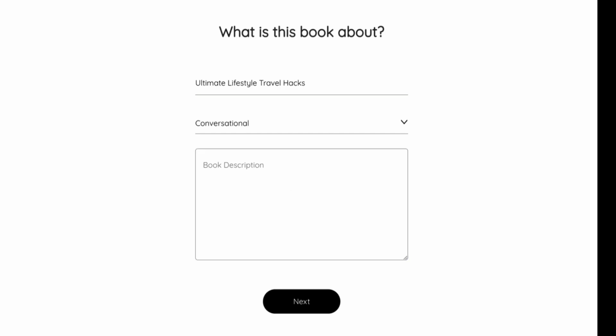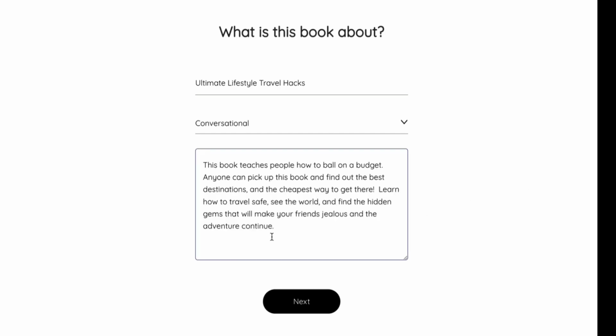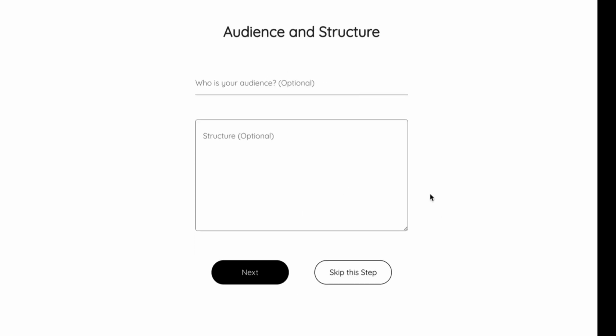Now, again, we're doing ultimate lifestyle travel hacks. My description is going to be: this book teaches people how to ball on a budget. Anyone can pick up this book and find out the best destinations and the cheapest way to get there. Learn how to travel safe, see the world, and find the hidden gems that will make your friends jealous and keep the adventure going. Okay? So I'm going to click next, and now we get to choose our audience.